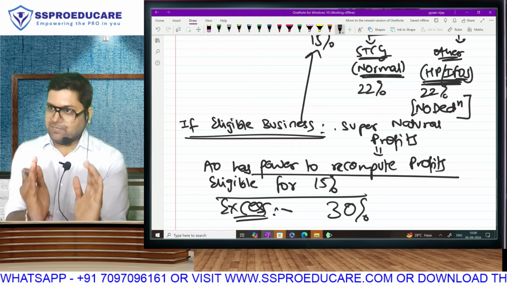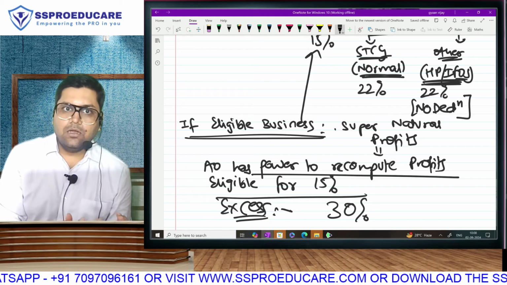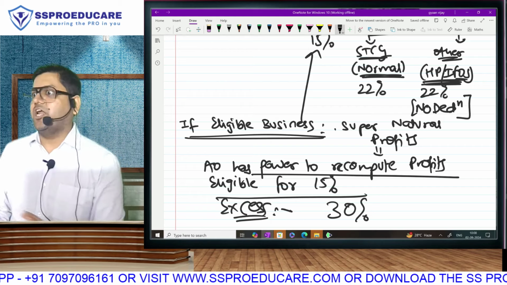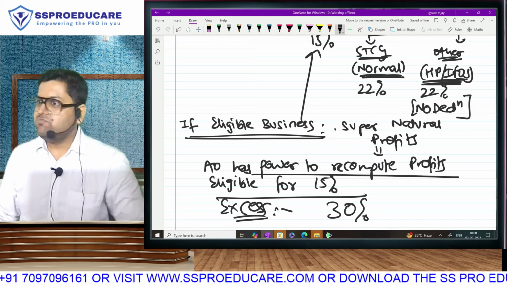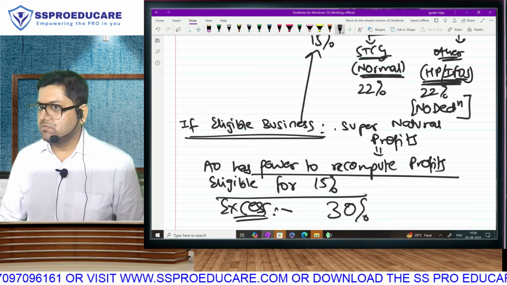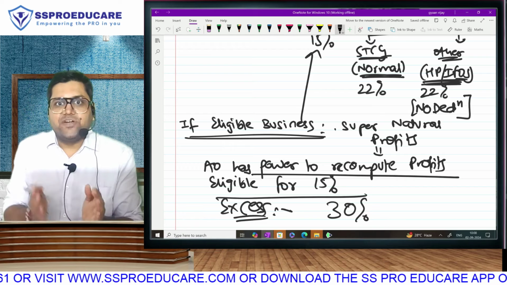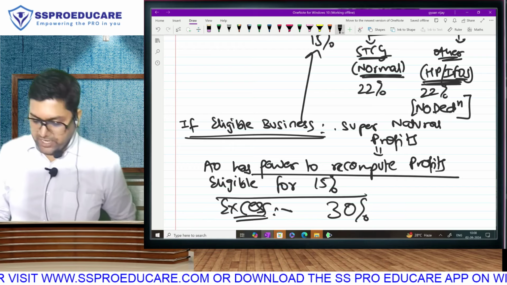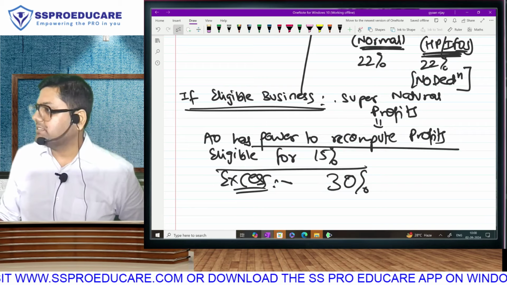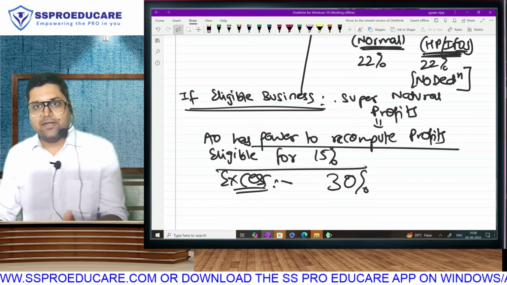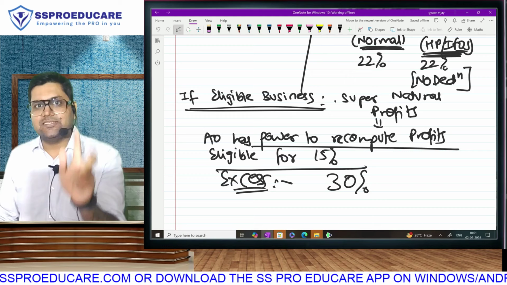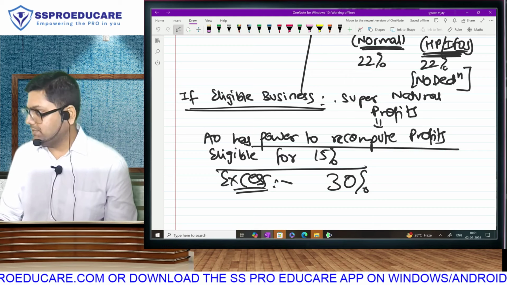That much amount will be taxable at 15%, and whatever extra you have shown, which people do because we live in India, you know how people will do it. Book more profits in the eligible business. The AO has power to recompute, and the excess will be taxable at 30%. So we have 15%, we have 22% for your other heads, and we have 30% for unreasonably high profits.